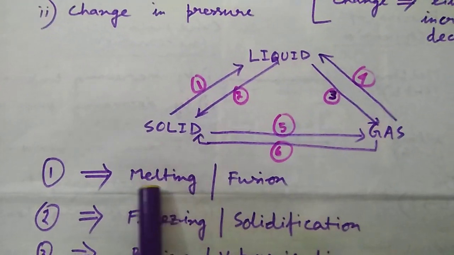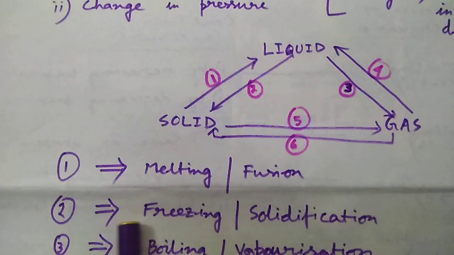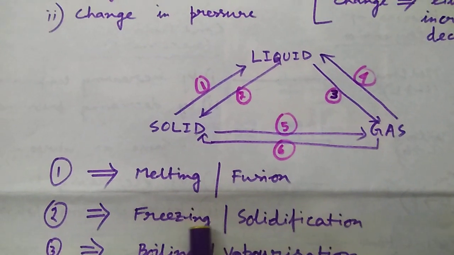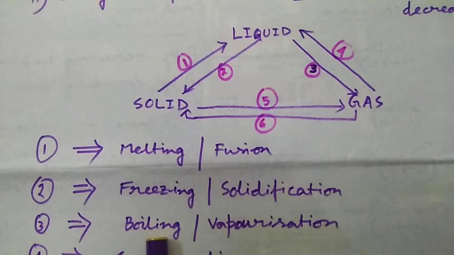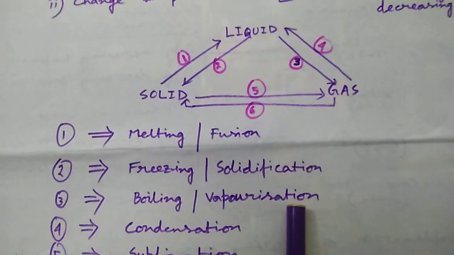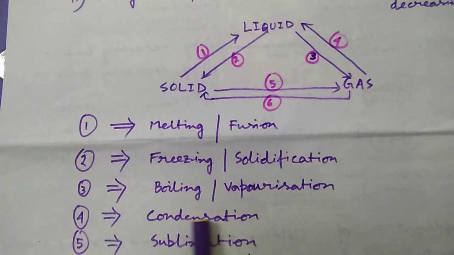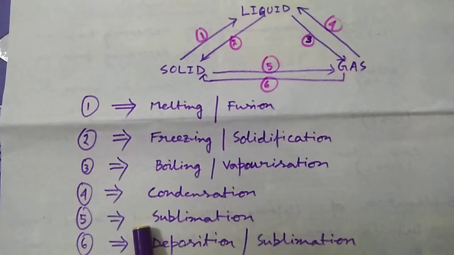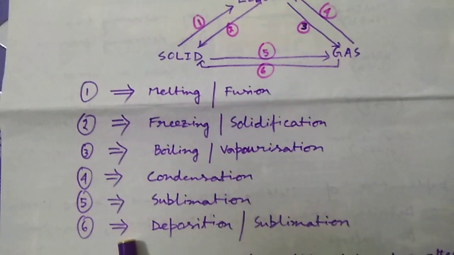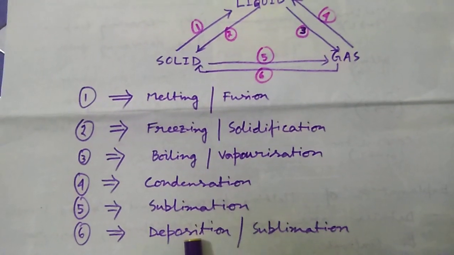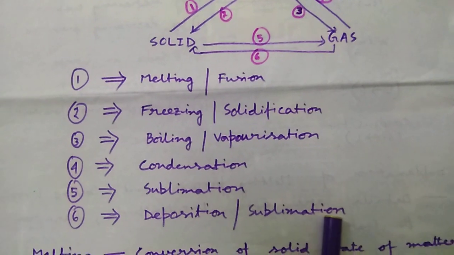Solid to liquid conversion is melting or fusion. Liquid to solid conversion is freezing or solidification. Liquid to gas conversion is boiling or vaporization. Gas to liquid conversion is condensation. Solid to gas conversion is sublimation. Gas to solid conversion is deposition, or in some books you may also get it as sublimation.